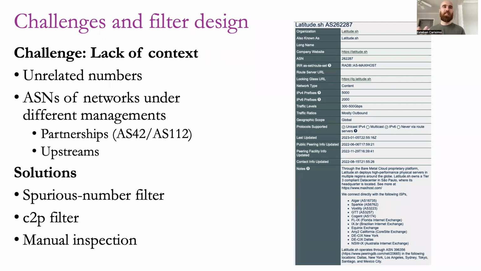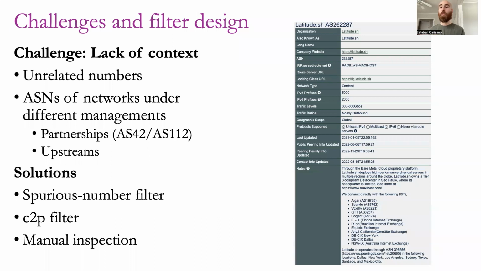So to mitigate these challenges, we developed three different techniques. The first one is a sparse number filter, which is going to exclude all numbers that typically appear that do not correspond to sibling ASs. A customer-to-provider filter is going to allow users to decide whether or not to include upstream providers.